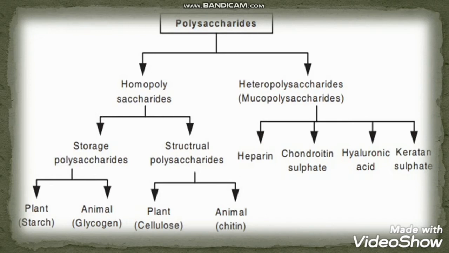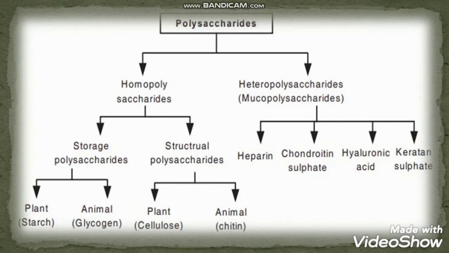Now for structural components, cellulose is a structural polysaccharide in plants, and chitin is the structural polysaccharide in animals. These are part of the structural unit, providing structural support.